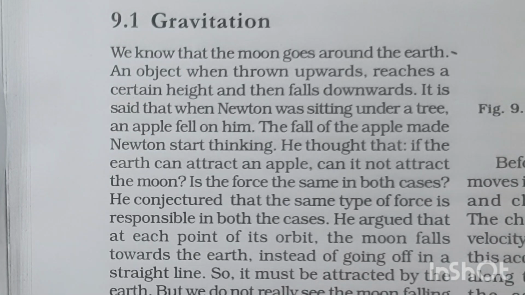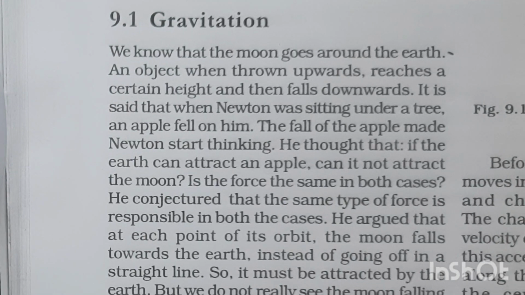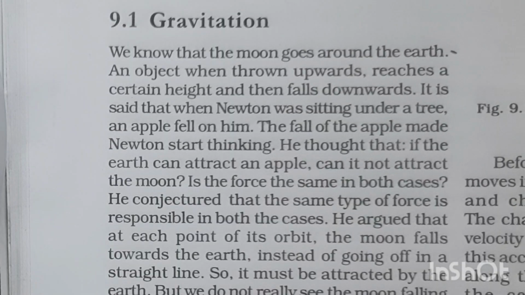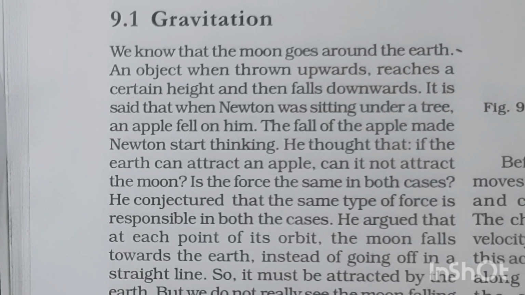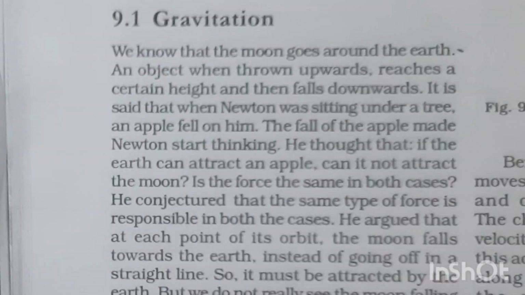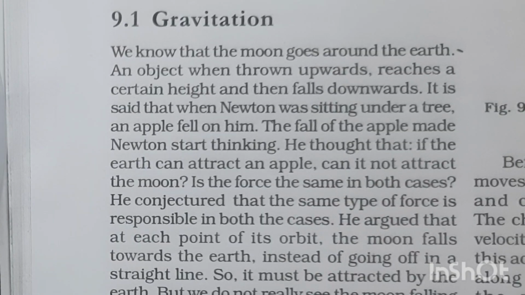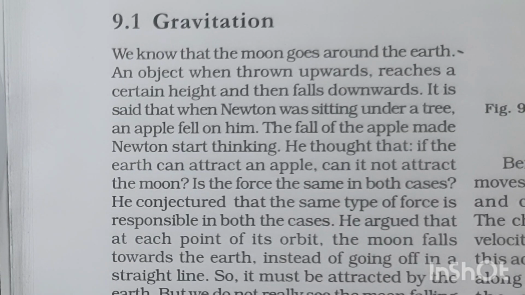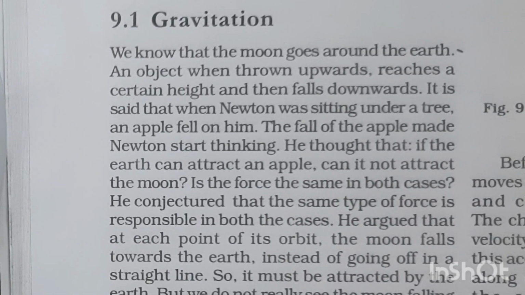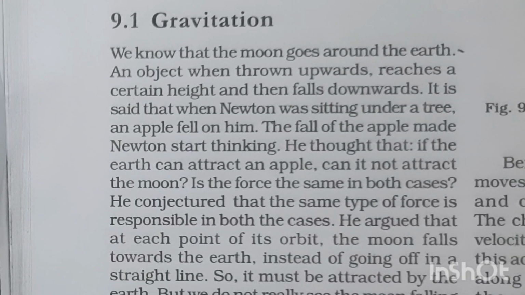So here, he saw that the apple was falling towards the earth, but the moon is not falling, it is only being attracted. So why is this happening? Then again the thinking got started. There must be some other force also which is attracting the moon and balancing it in between earth and sun.